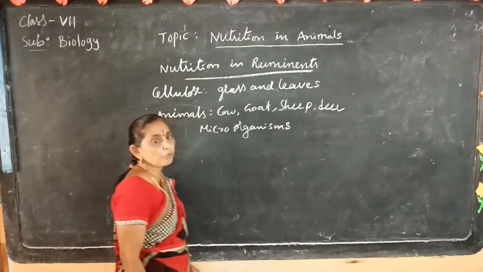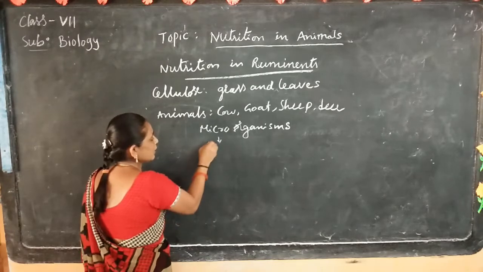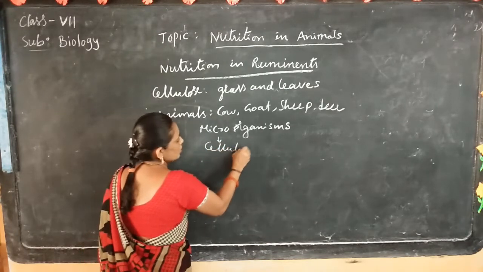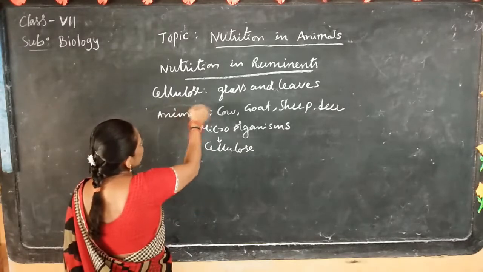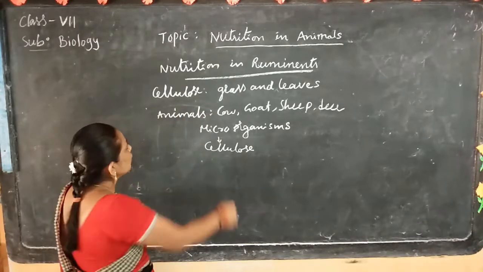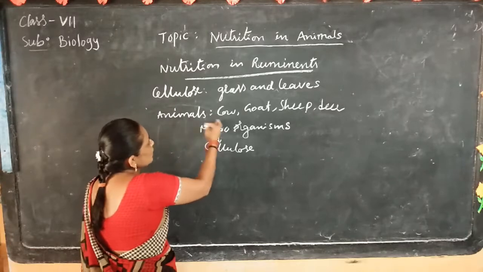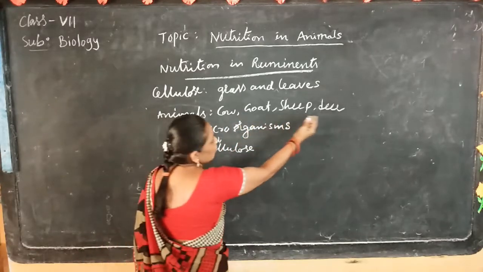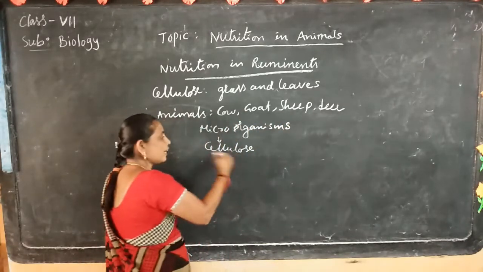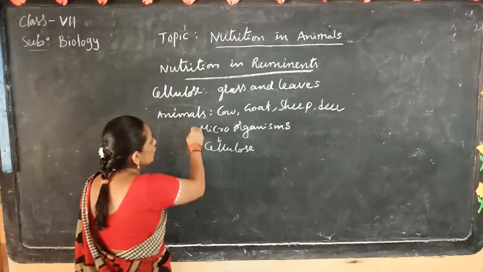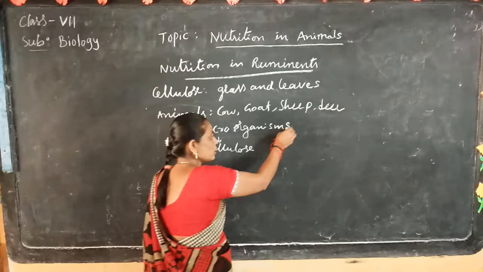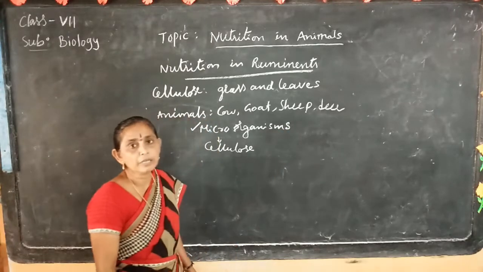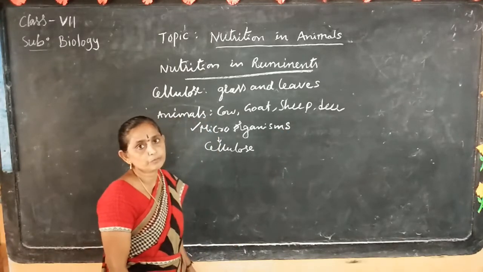With the help of these microorganisms, it digests the cellulose. These microorganisms are present in the animal's digestive system.